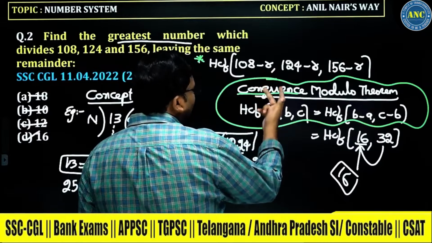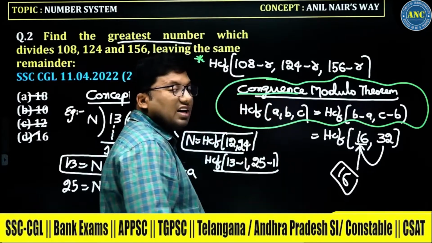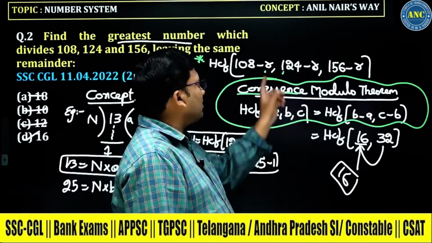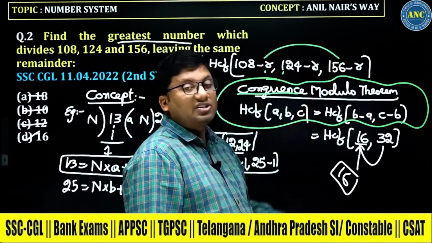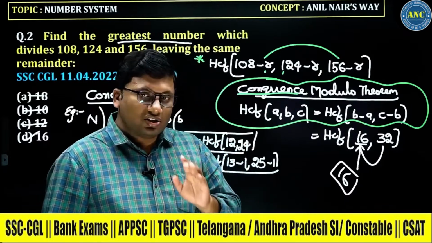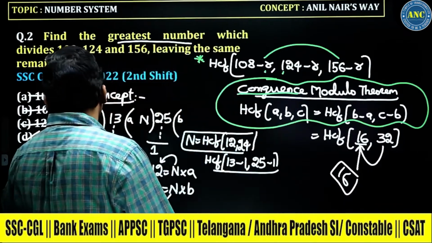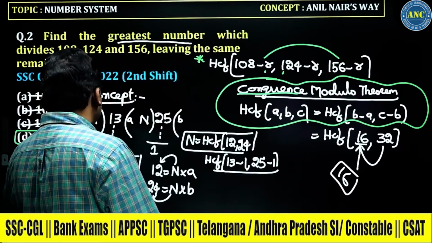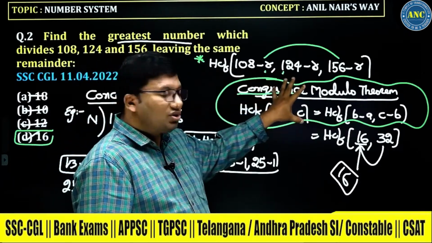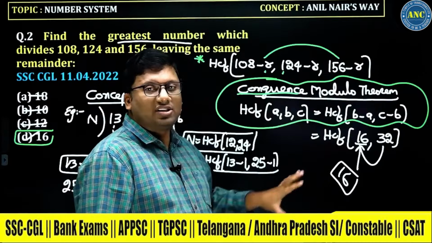Or if you take B minus A, C minus B, the answer will still be the same. Check it out. If I take these two differences, 16 and 48. Is 48 divisible by 16? Yes. So the answer for this question is 16. This is the concept and the method used to solve the problem, and this is the answer.